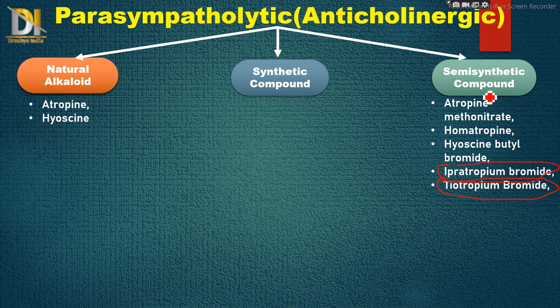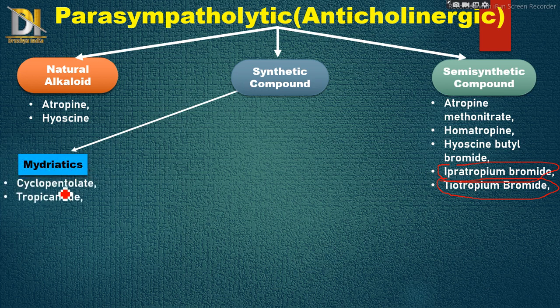Next is synthetic. Synthetic drugs are classified on the basis of their uses, so in classification we will cover uses. First is mydriatic action, which means it dilates the pupil, under which there are mainly two drugs, cyclopentolate and tropicamide. There is also one more drug, homatropine, but we have seen it in semi-synthetic compounds, so here we have not included it.